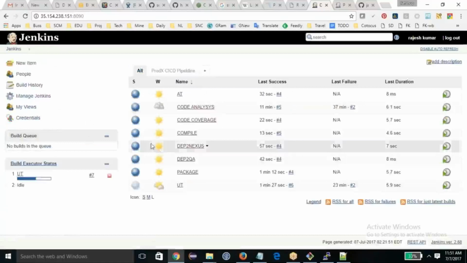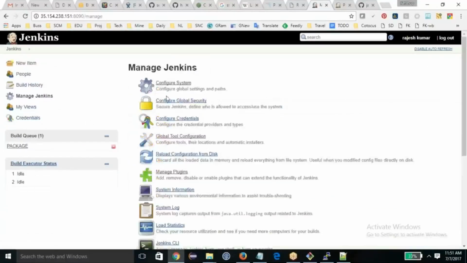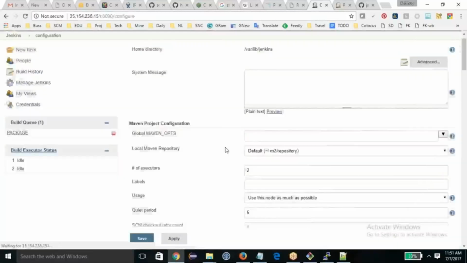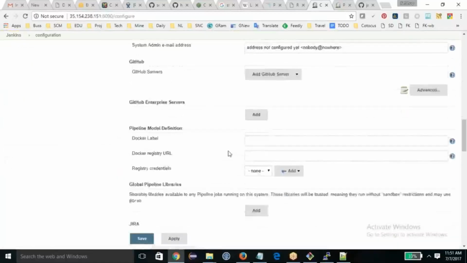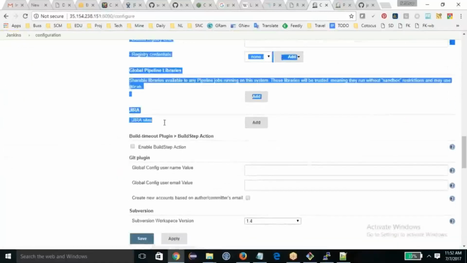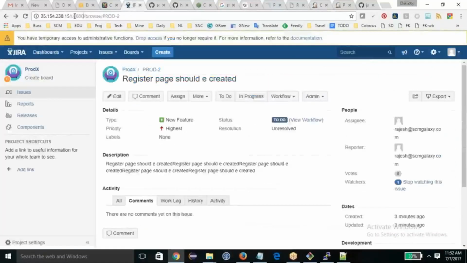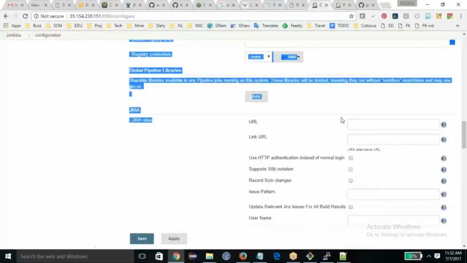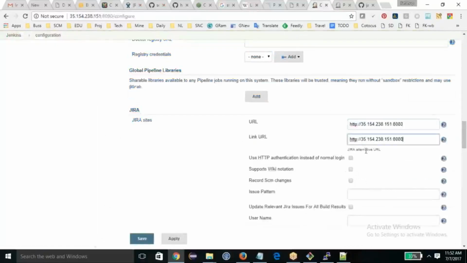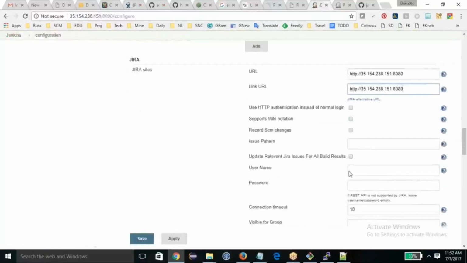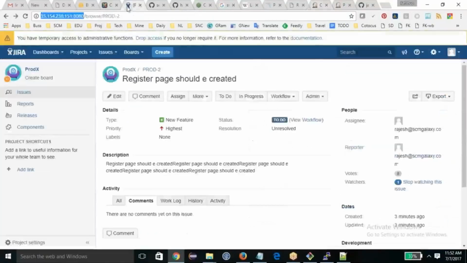One thing I missed out is configuring Jira, because my Jenkins system does not know where the Jira is. So here, under Jira site, add Jira, and the link of the Jira should be given here. Now the username, let me recall, I forgot this.